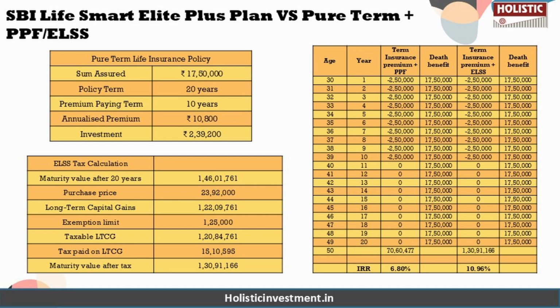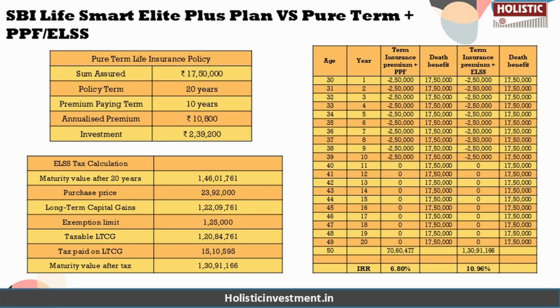Under this, for life coverage, we have opted for a pure term life insurance policy with a sum assured of 17.50 lakhs, which costs us only 10,800 rupees premium annually for a 20-year policy term with a 10-year premium payment term. In contrast, the SBI Life Smart Elite Plus plan required an annual premium of 2,50,000 rupees. So by choosing a term policy, we can save up to 2,39,200 rupees each year, which can be invested separately according to our risk appetite.